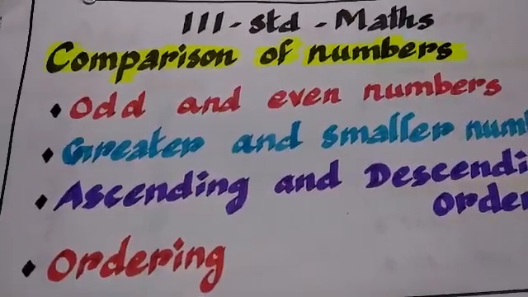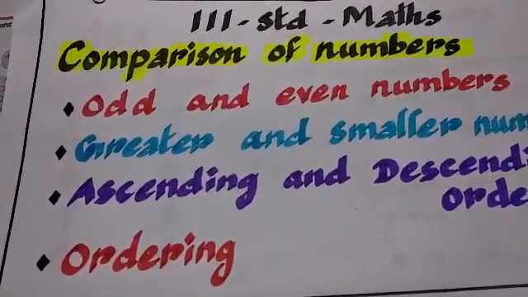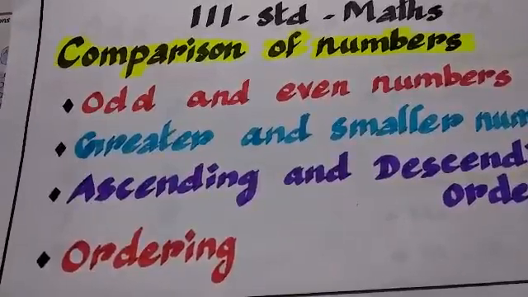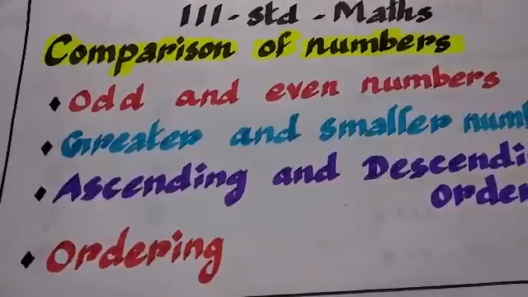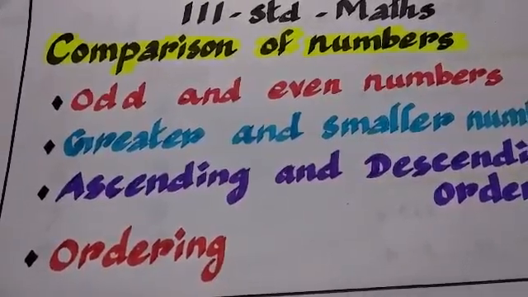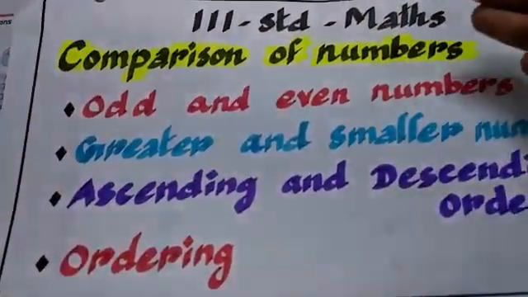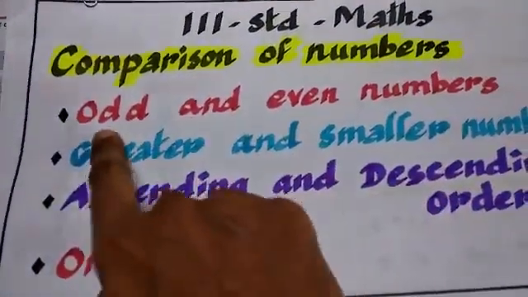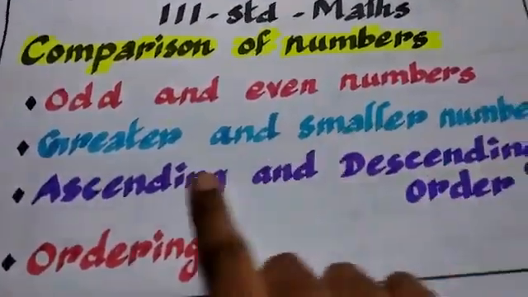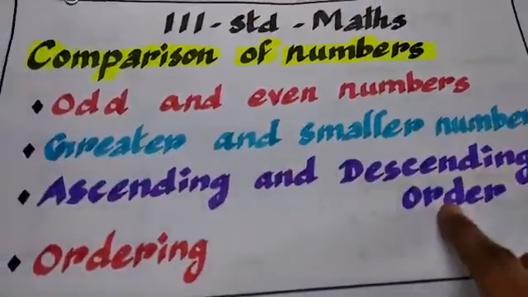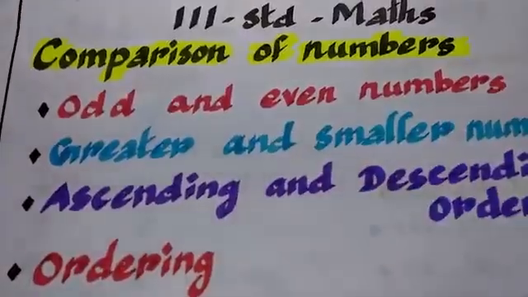Now you are very clear with the number sequences as well as your place values. How are you going to write the place values from ones, tens, hundreds, isn't it? So next we are going to move on to the next topic, comparison of numbers. That is when you compare numbers and identify different concepts like odd and even numbers, greater and smaller numbers, ascending and descending order, and ordering. These are the 4 topics we are going to learn today.